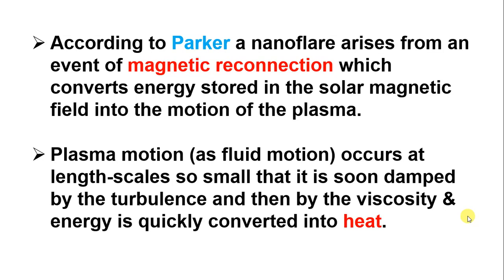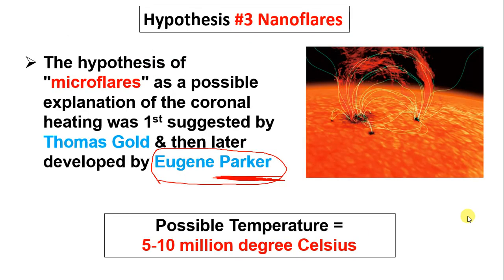The plasma motion as a fluid motion occurs at length scales so small that it is soon damped by turbulence and then by viscosity, and the energy is quickly converted into heat. So in a fraction of a second, the plasma motion can be converted with the help of turbulence and viscosity near the sun, and that energy is quickly converted into heat. So this is the possible definition of nanoflares.